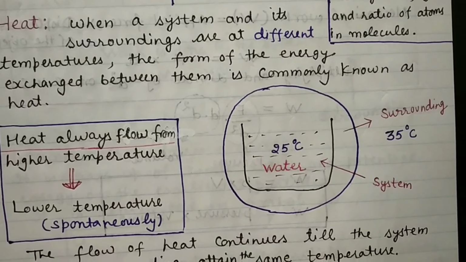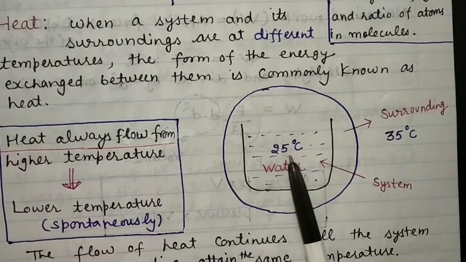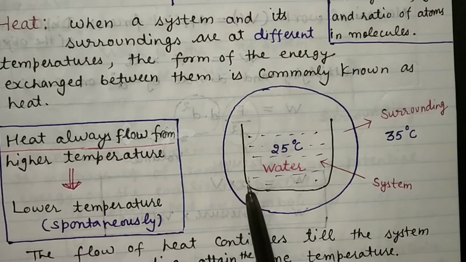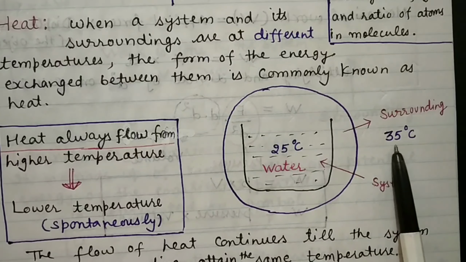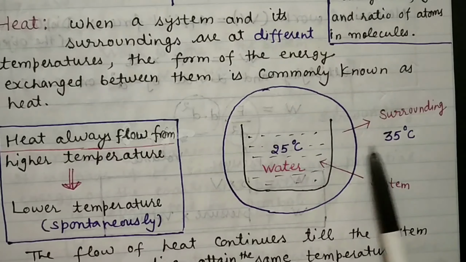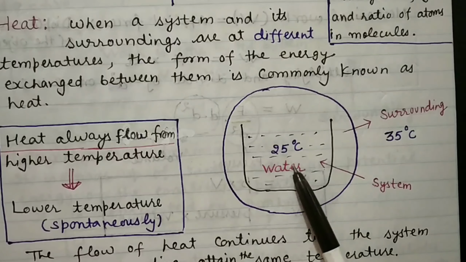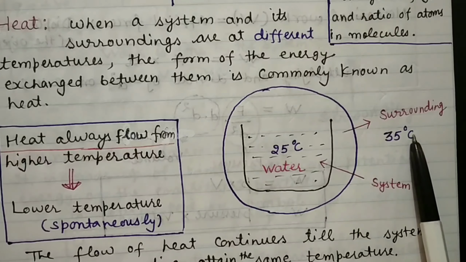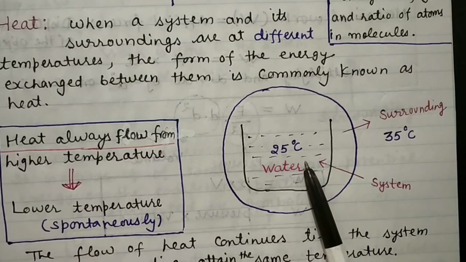You can see we have considered a system, that is water, having a temperature of 25 degrees Celsius, and outside this system we have the surrounding having a temperature greater than that of the system, that is 35 degrees Celsius. There is a difference in temperature. That's why there will be a flow of energy from the surrounding to the system, because the surrounding has a higher temperature than the system.